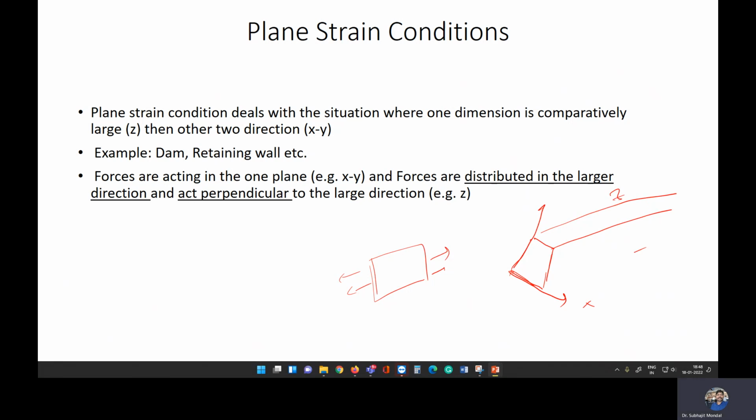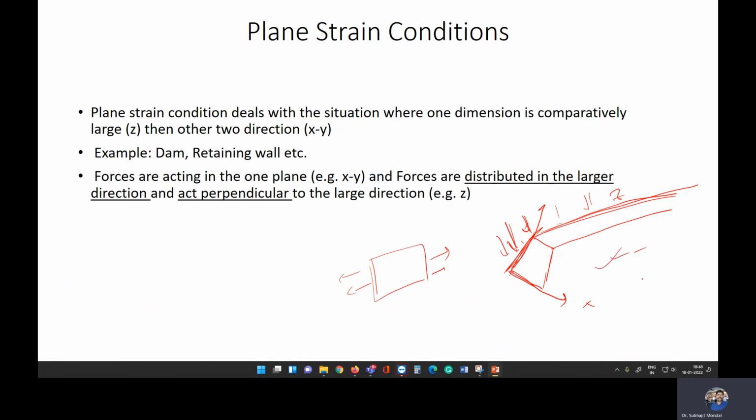This is also true for a retaining wall. And one more thing you will observe is that the force acting on the dam due to the water is acting in the xy plane, and that is distributed along the larger length, perpendicular to the larger length.